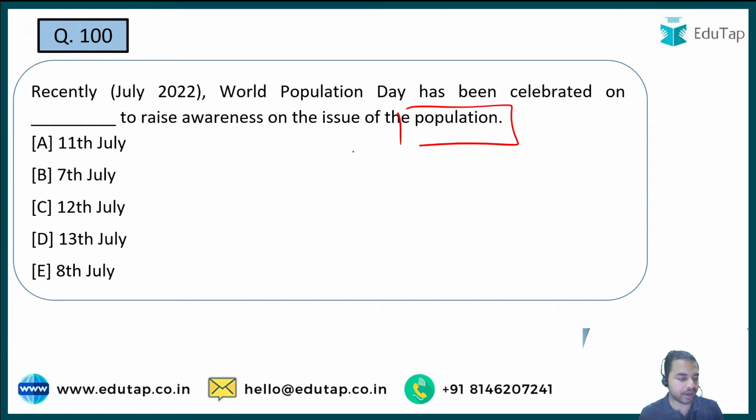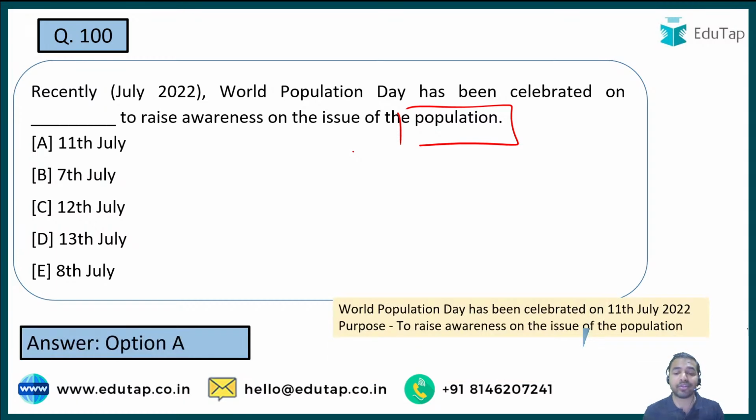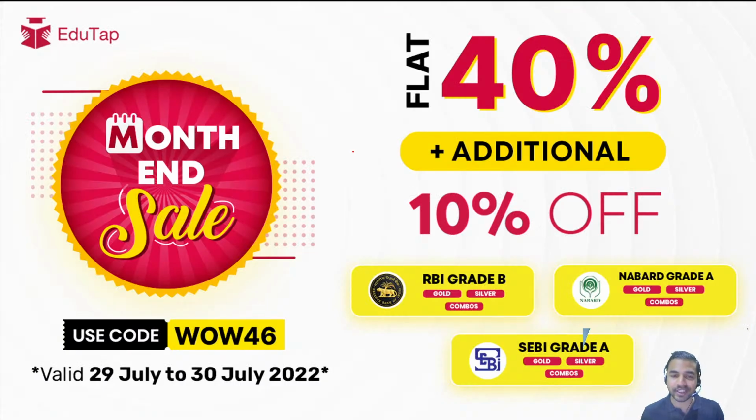Question number 100. Let's see who will mark the century here. Who will answer the question correctly to the question number 100? And people are saying that 11th July is the right answer. That is option A. And guys, here the right answer is option A only. That is 11th of July, on which we celebrate the World Population Day. So okay, that was all from today's session, the 100 questions.